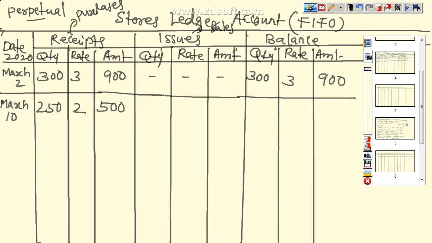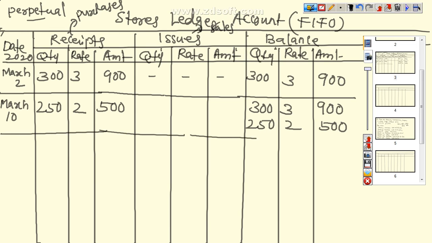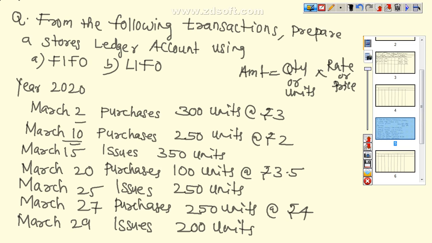Now we have to remember one point. Earlier we had 300 units, so we have to carry forward this 300 at the rate of 3, that is equal to 900. We have purchased 250 units at the rate of 2, that is equal to 500. So we keep both the materials separate. Now the next transaction is March 15.